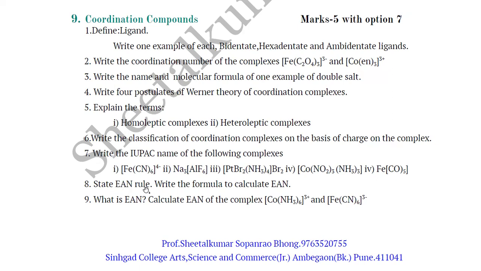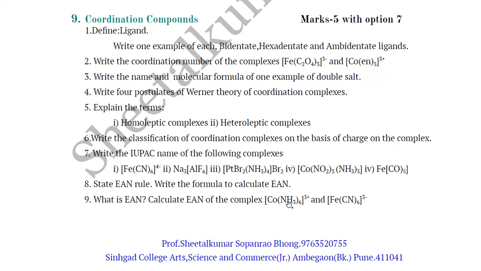State EAN rule. This question, I think it is asked for the examination. Calculation of EAN is asked in February 2024 paper. So prepare this question very well. State effective atomic number rule. Write the formula to calculate EAN. So if this is combinedly asked, it may be asked for 2 marks. And if it is asked only the EAN rule, it will be for 1 mark. And the formula will be for 1 mark. What is EAN? The definition is asked here in question number 9.